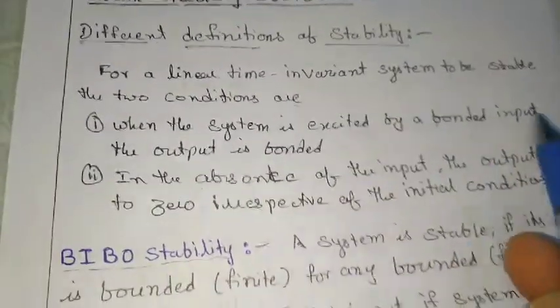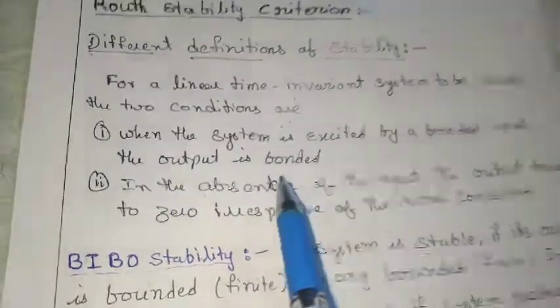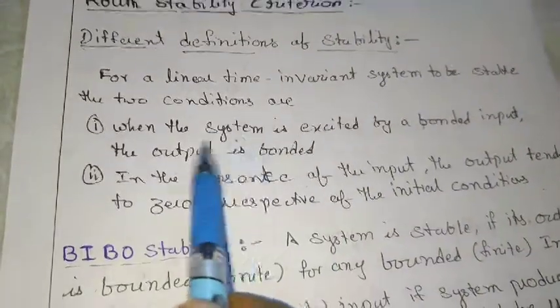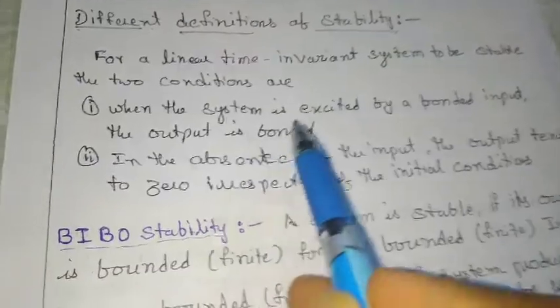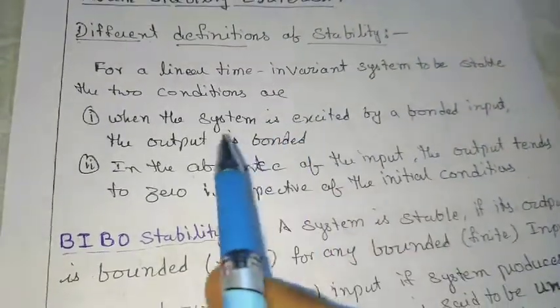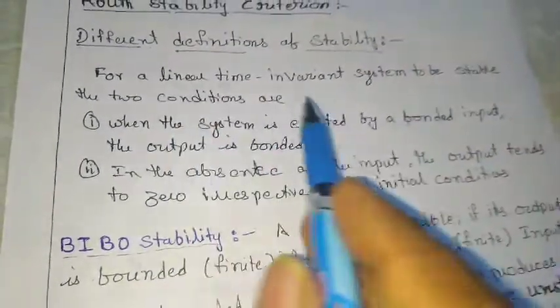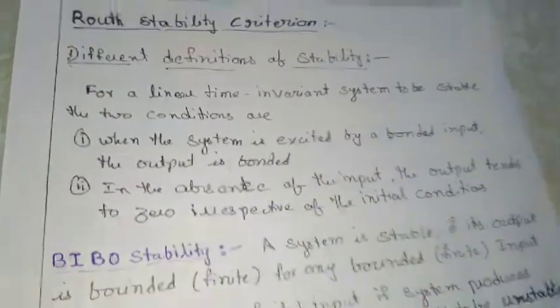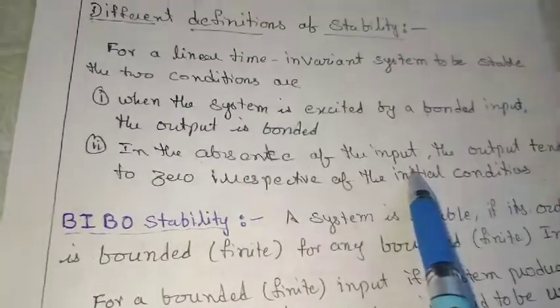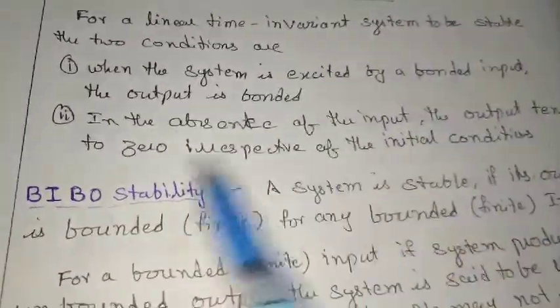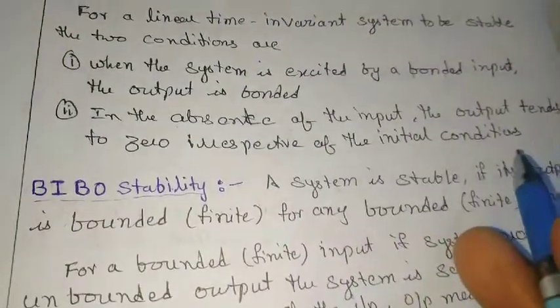One is when the system is excited by a bounded input, the output is also bounded. If you give a bounded input to any system and get a bounded output, then the system is said to be stable for a linear time invariant system. And one more condition is, in the absence of input, the output tends to 0 irrespective of initial conditions.